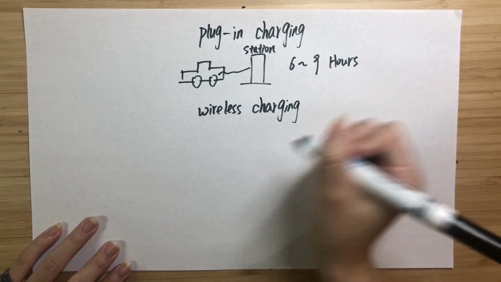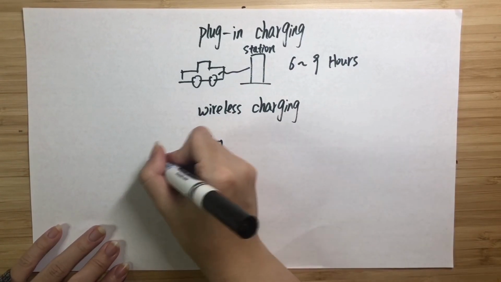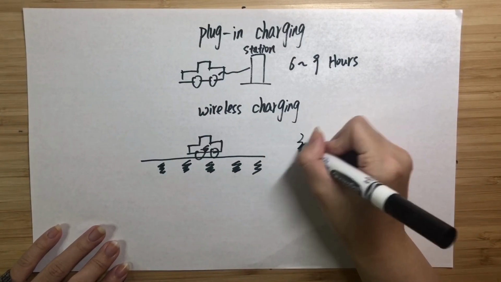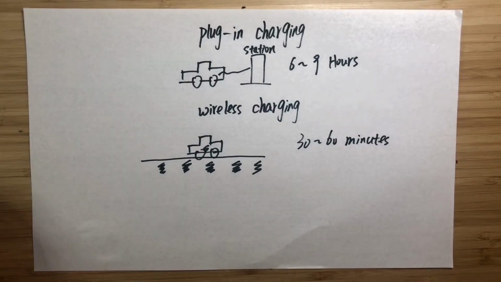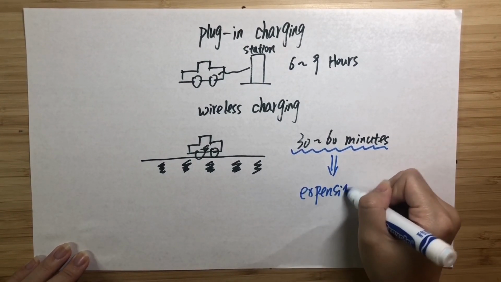However, if we use wireless fast charging technology to charge EVs, it only takes about 30 to 60 minutes to fully charge the battery. However, the cost of building and installing wireless charging facility is really high, especially if we want to equip charging piles with intelligent monitoring systems.